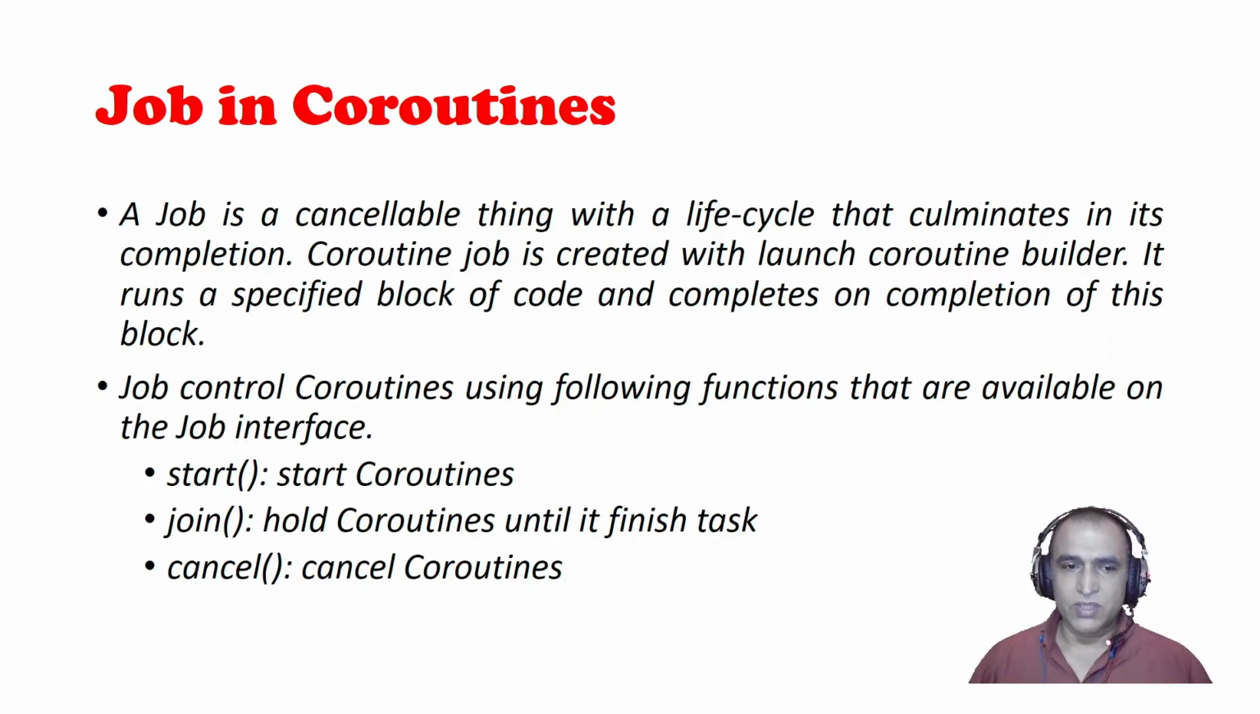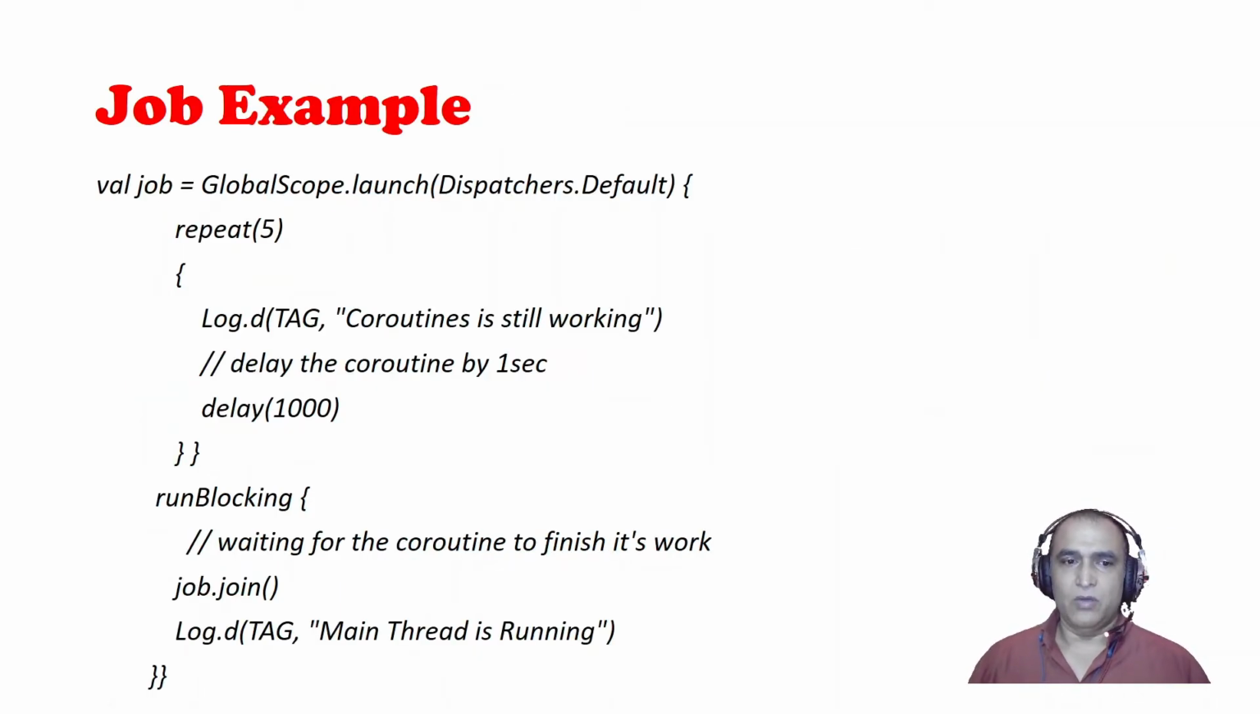How we can use it? We have three types of coroutine job operations: start, join and cancel. You can join like this. So we are launching this GlobalScope.launch in the default environment, and we are repeating it 5 times. This coroutine is working for 5 times and it will delay for 1 second each time.